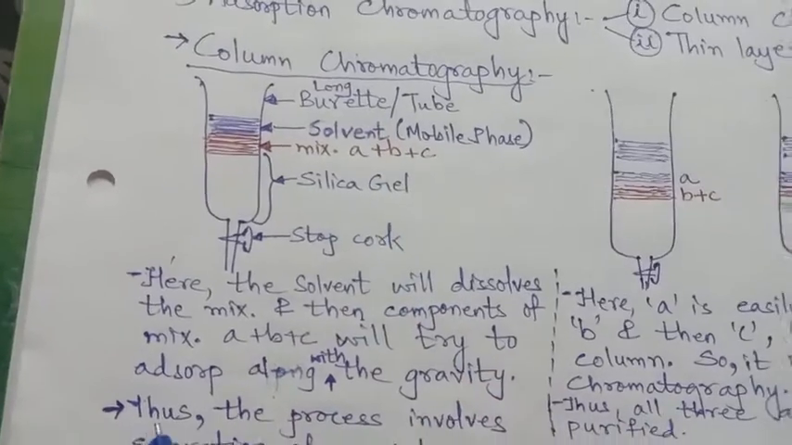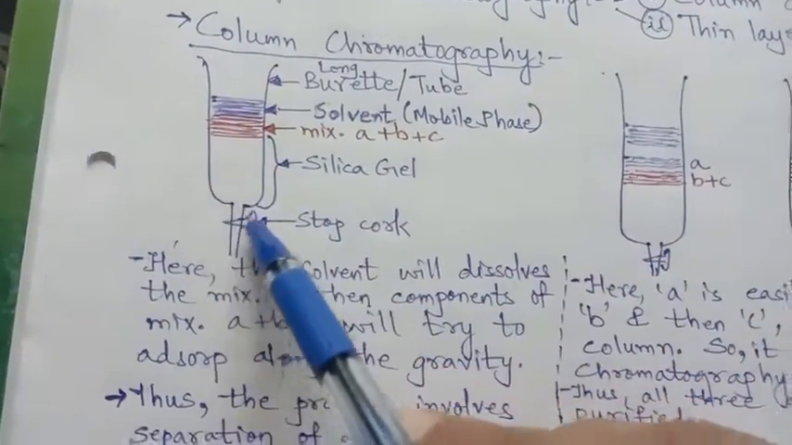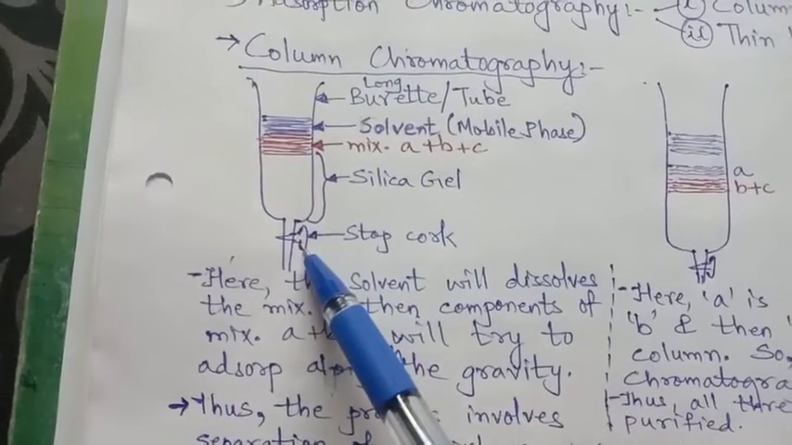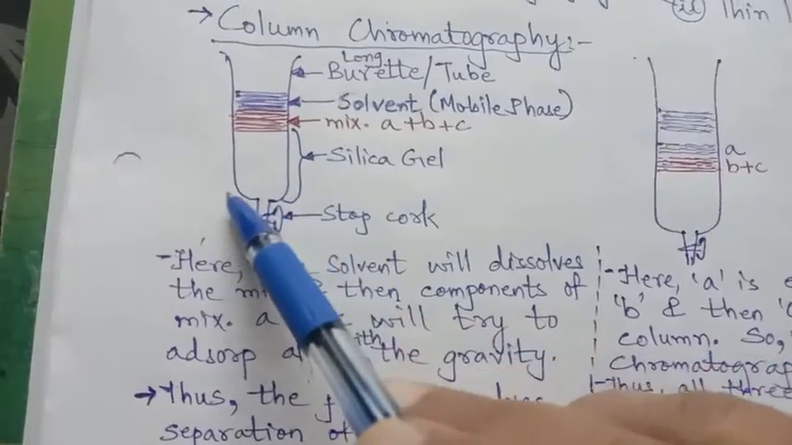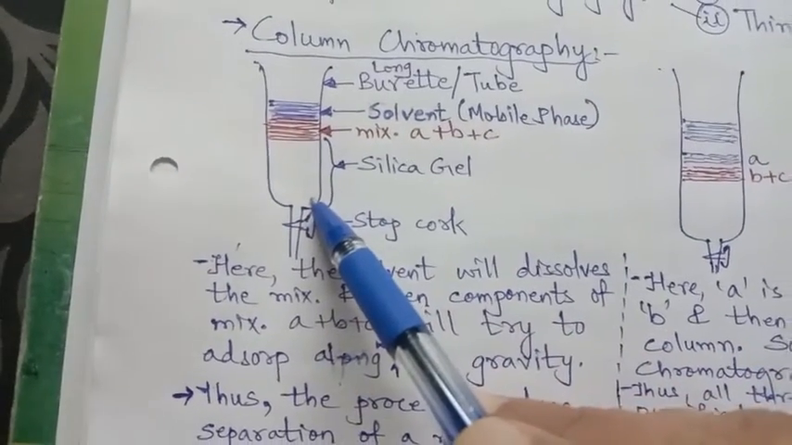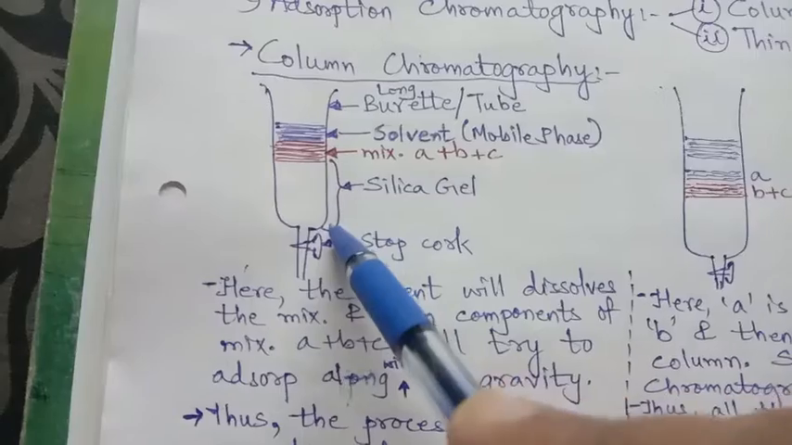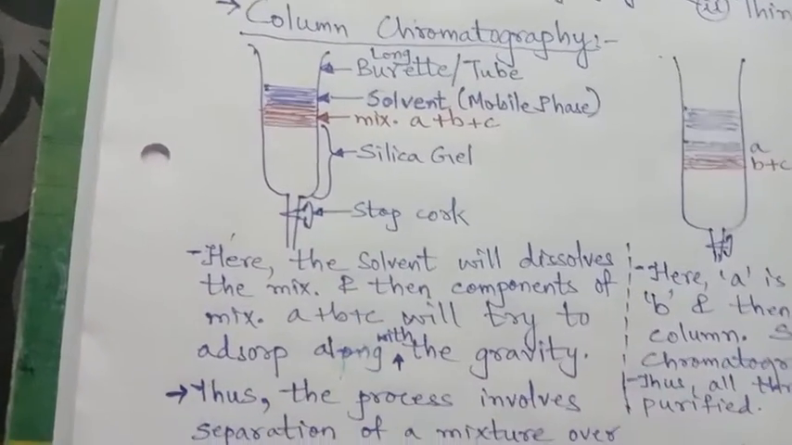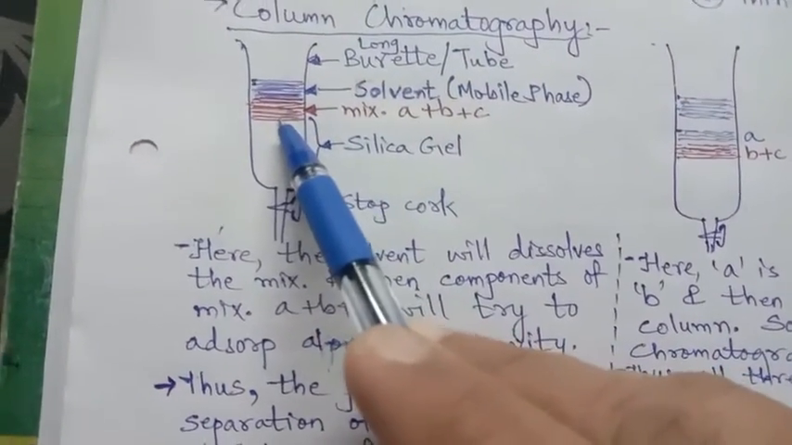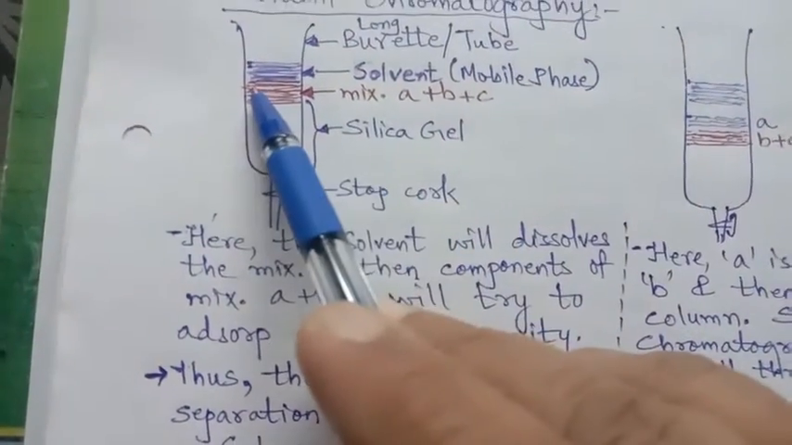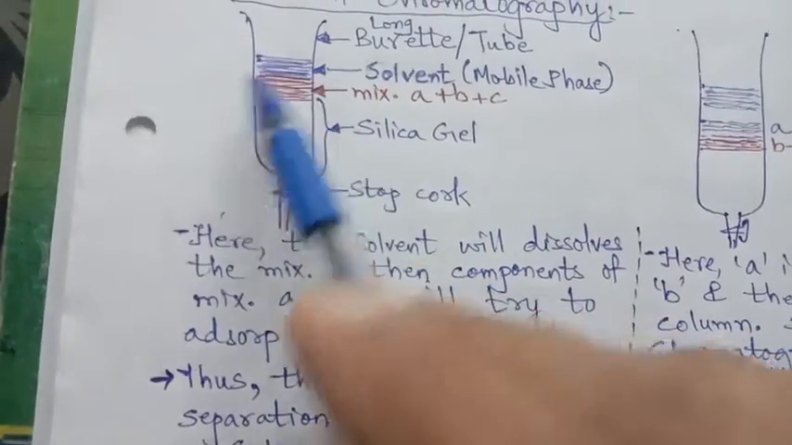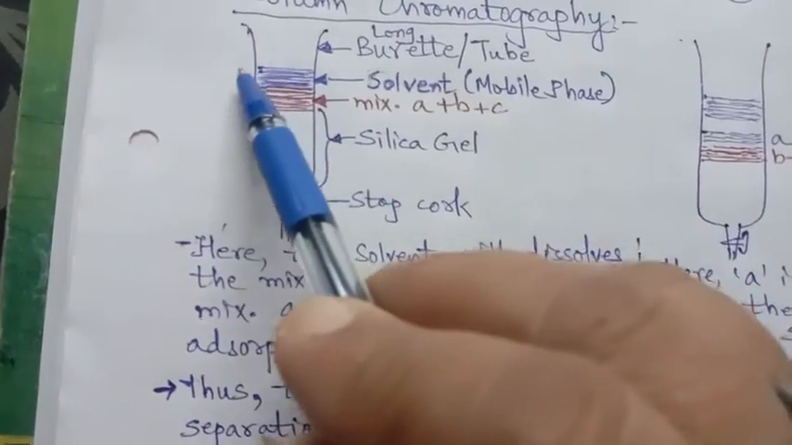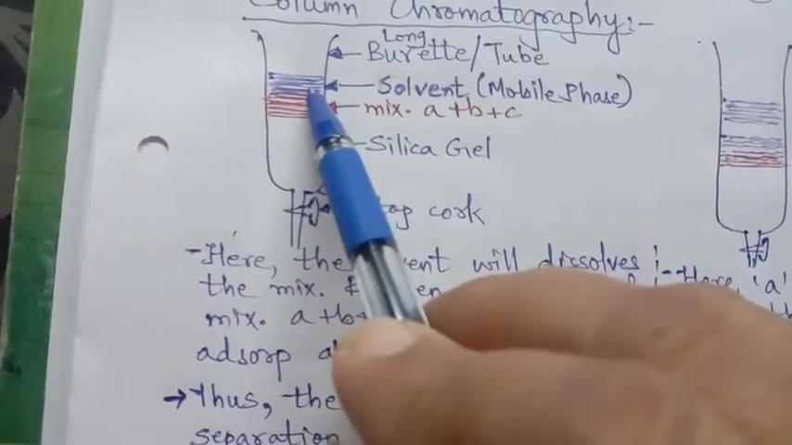So in column chromatography, a glass tube, just like a burette, is taken, which has a stopcock here, and in it silica gel is filled up, which is the main medium. Then on it, whatever mixtures are to be separated are kept. See here, it is A, B and C all together. On this mixture, this is the stationary phase now, so for the mobile phase an appropriate solvent is used, right?